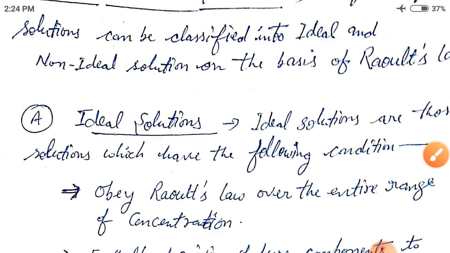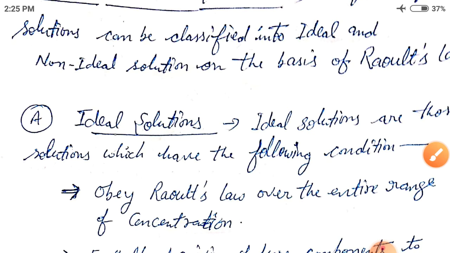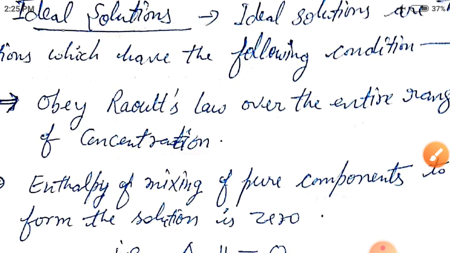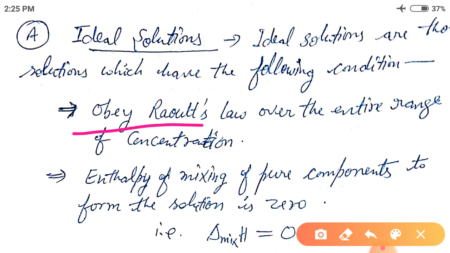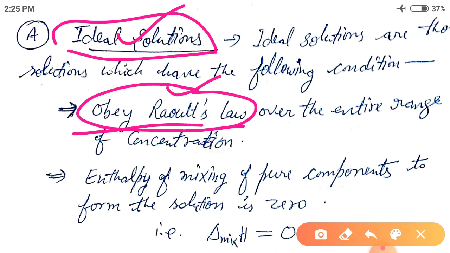First, the ideal solution. Ideal solutions are those which obey Raoult's law. But besides this condition, there are other conditions also for ideal solutions. Ideal solutions are those solutions which have the following conditions. Number one, the well-known condition, is that they obey Raoult's law over the entire range of concentration.